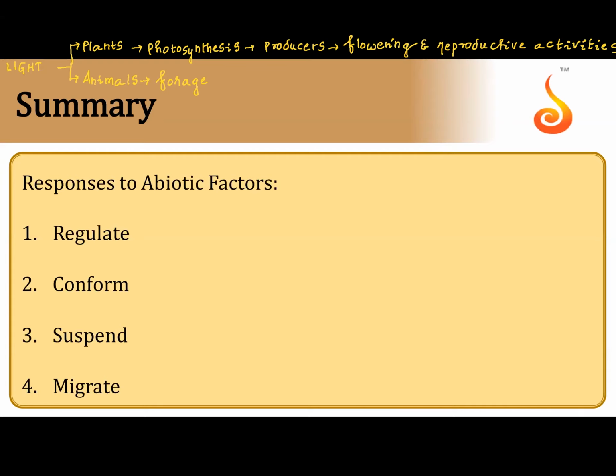For them, it is not 8 to 6. For them, it is light which educates them about the day. So for forage activities, for reproduction, because most of the animals are seasonal breeders, and for them a season is how they understand the times of light occurring in the day.